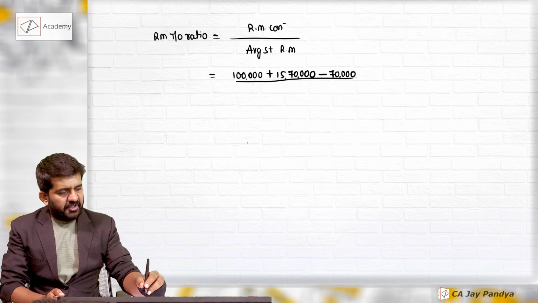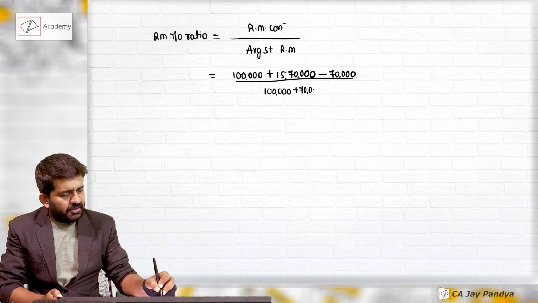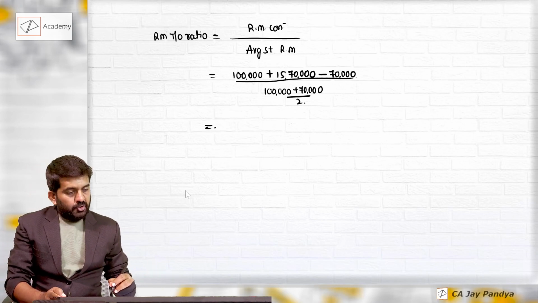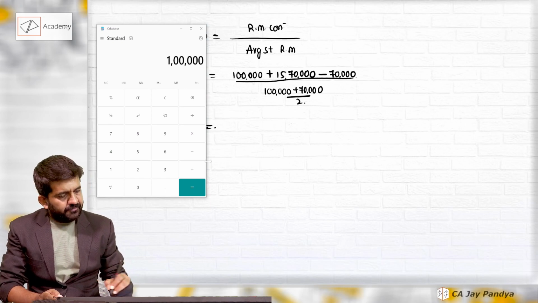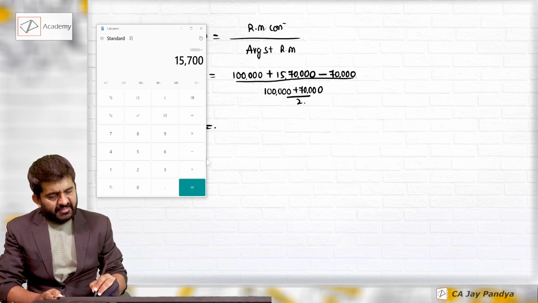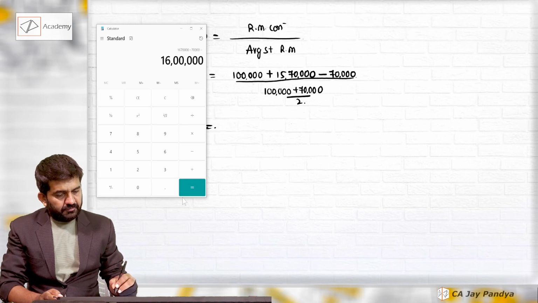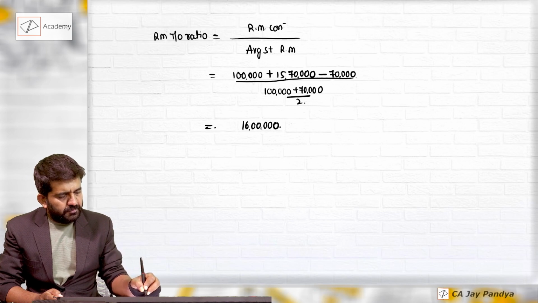Numerator will be raw material consumed. Average stock of raw material will be 1 lakh plus 70,000 divided by 2. Numerator answer, I am going to use it somewhere else also. So let me find out. Plus 15,70,000 minus 70,000. 16 lakhs rupees is raw material consumed.